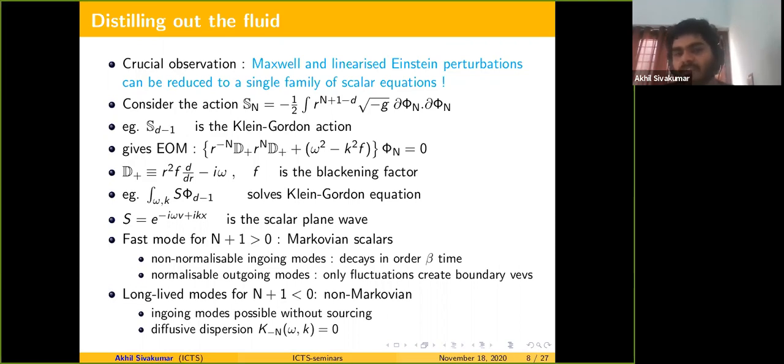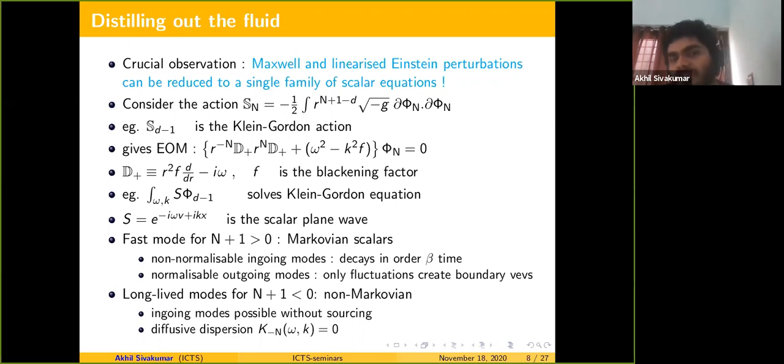So you study this deformed Klein-Gordon action where the factor is r^(n+1-d) times del phi squared. Here n is the subscript on the field, and you should think of n as taking some integer values.